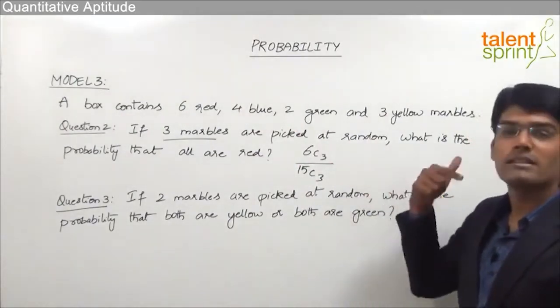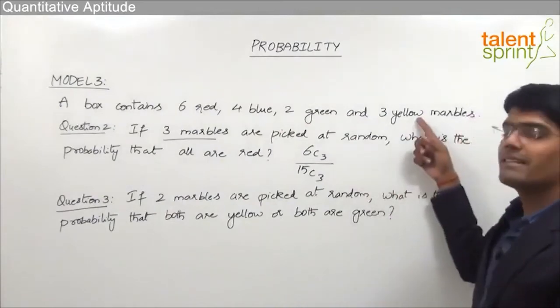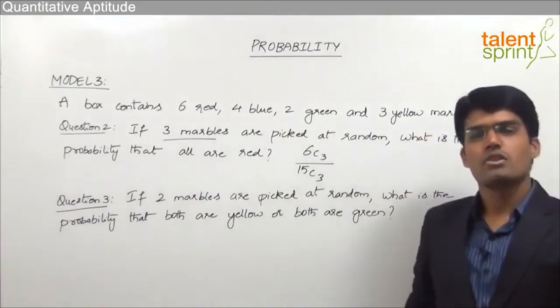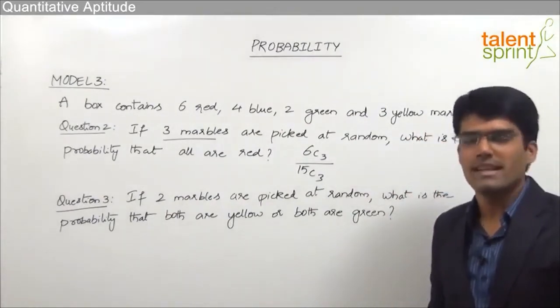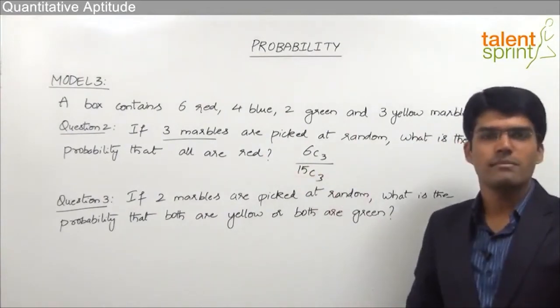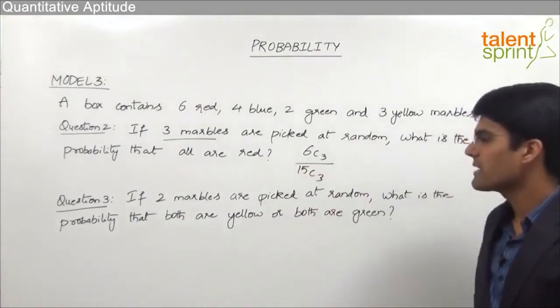Or it can say that all 3 have to be yellow. So we can take it as 3C3 by 15C3. So depending on what type of marbles have to be selected, the questions on probability can be answered here. Let us now look at the next question.